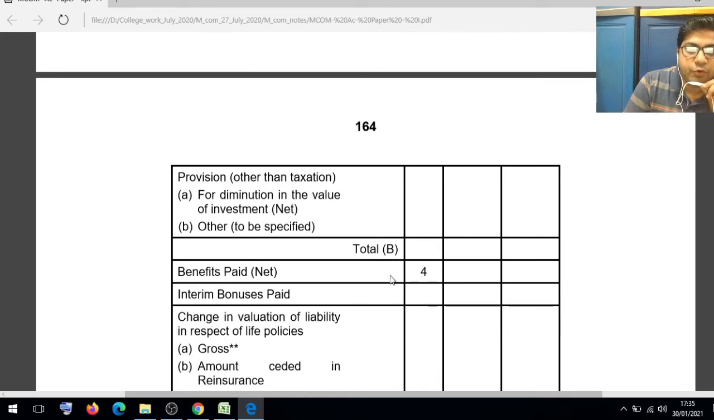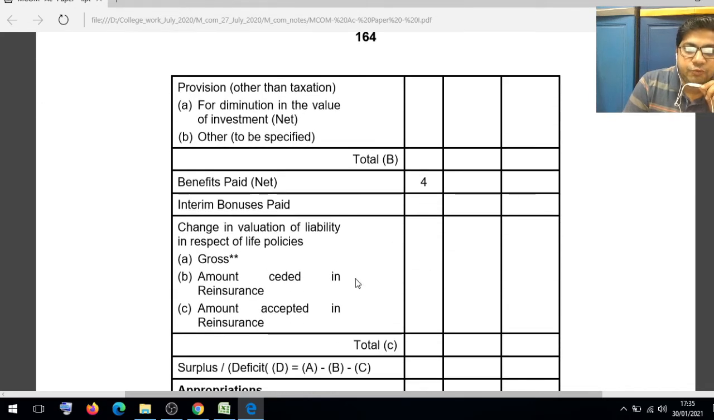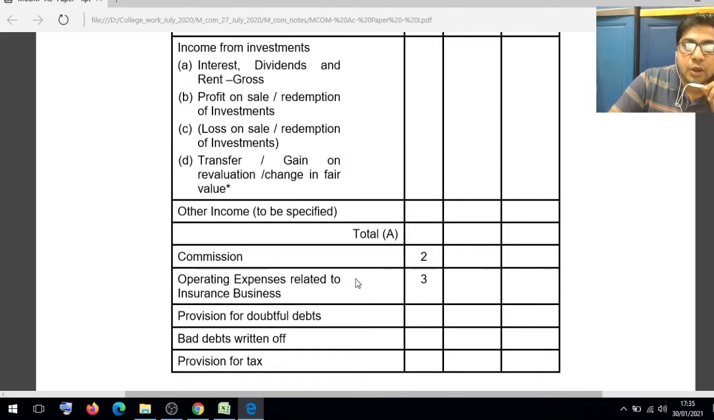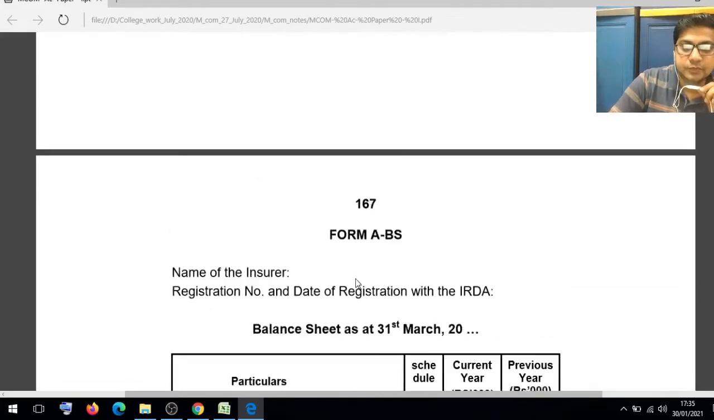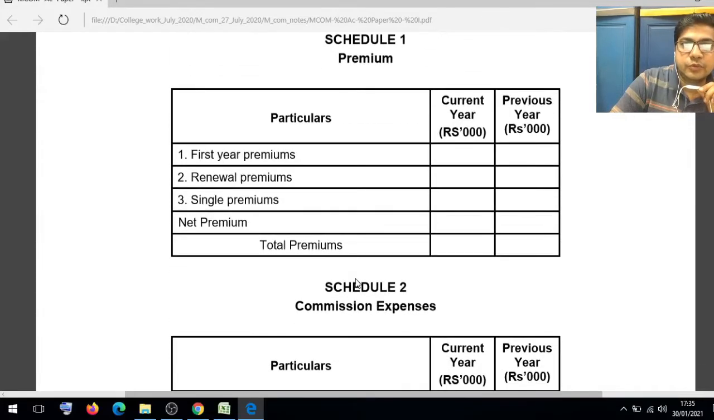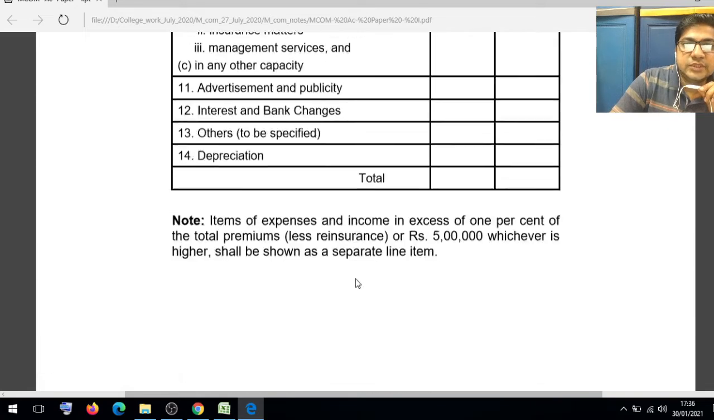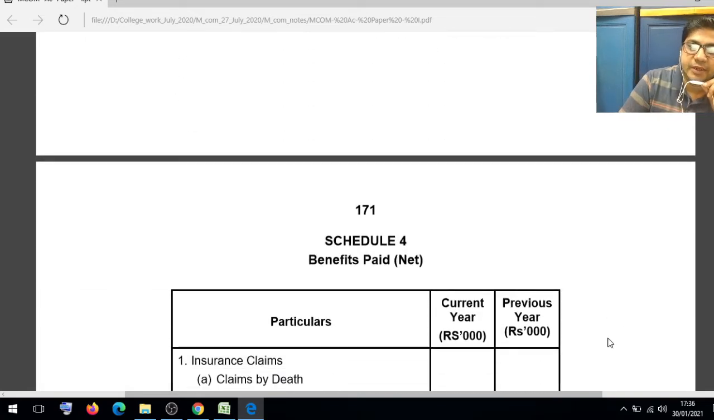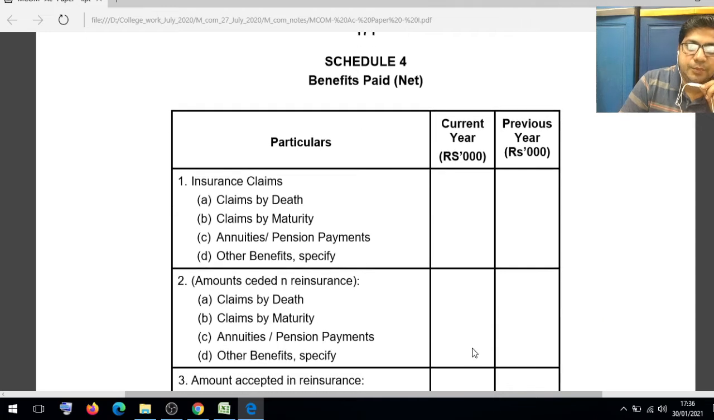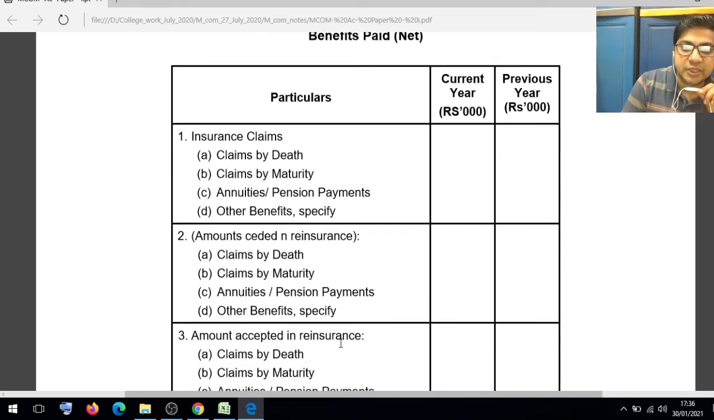And now schedule number 4, benefits. So there are a total of 4 schedules in our revenue account. Now schedule number 4, that we will talk about right now. Schedule number 4 is benefit paid. Benefit paid is an expense. When the company pays benefits, the insurance claim by death, claim by maturity, annuity, pension payments and other benefits. Amount ceded on reinsurance: claim by death, maturity, annuities and pension payment, other benefits.